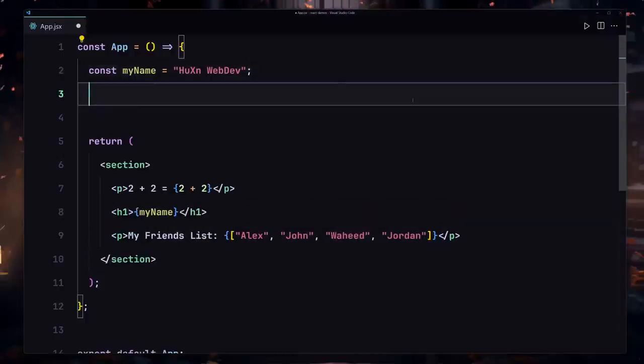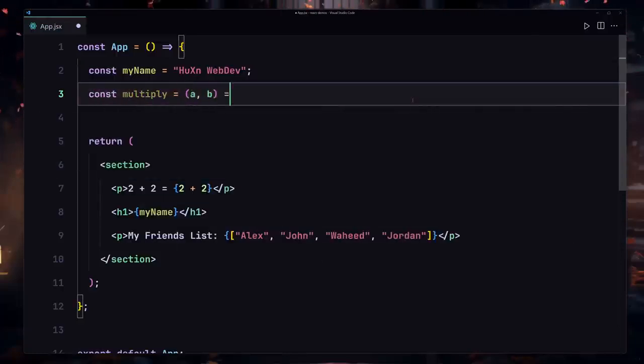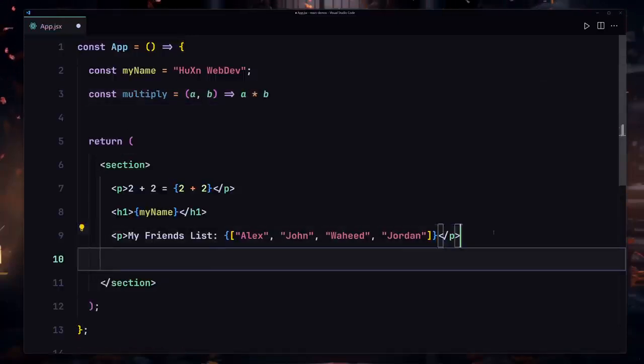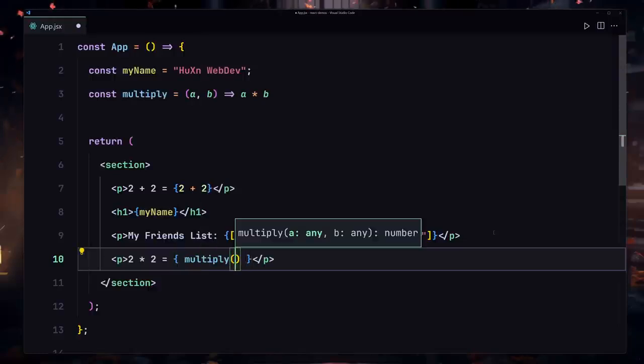Now I'm going to create a function, and I'm going to execute or embed this function dynamically inside my JSX. So I'll call it multiply. It's going to take the parameters a and b, and it's going to return a times b. And now underneath this paragraph, I'm going to create yet another paragraph which will say 2 times 2 is equal to, and now we are going to enter our JavaScript world, and inside it we are going to execute our multiply function, and for the parameters I'm going to pass 2, 2.